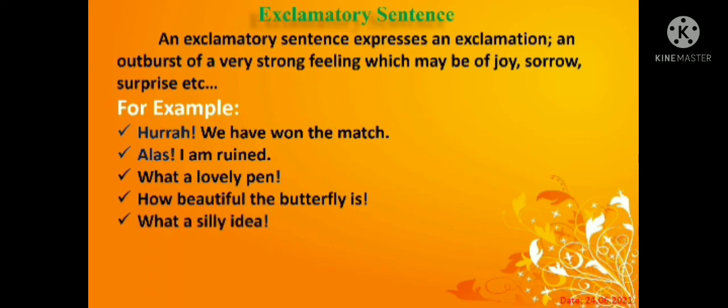Next, how sad. How sad. This is sorrow. Oh, all the questions are easy. This is an expression word of wonder. So this is called an exclamatory sentence.